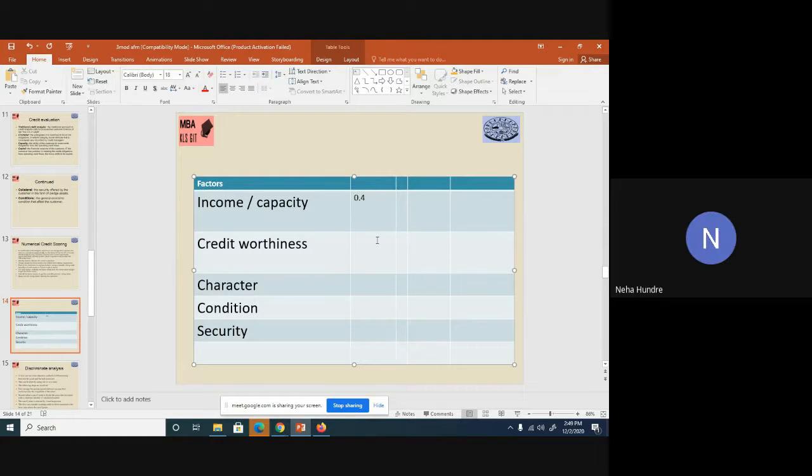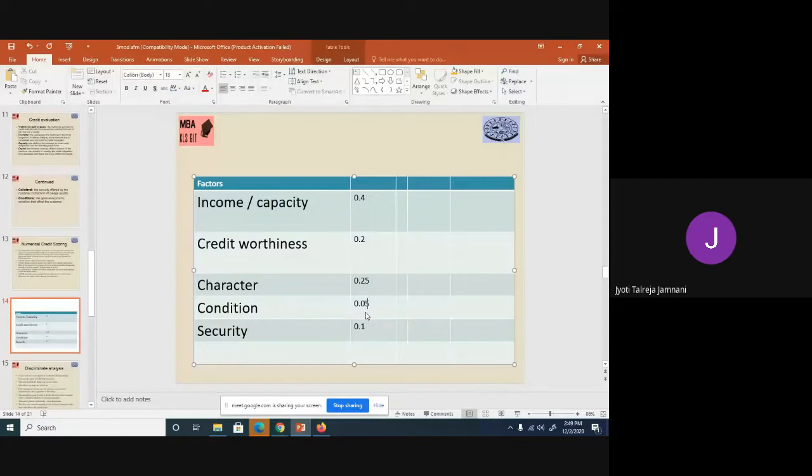After income, what will you see? Credit worthiness. Ma'am, character. Okay, so maybe we give 20% weightage to character. Credit worthiness, ma'am. So I'll give 20% to credit worthiness. Then security, ma'am.